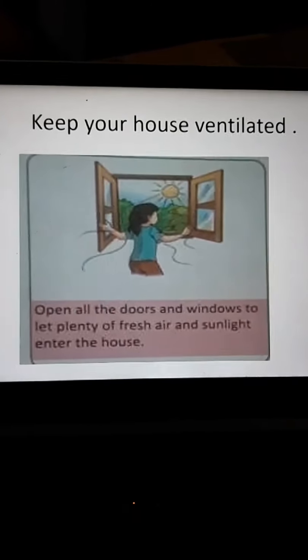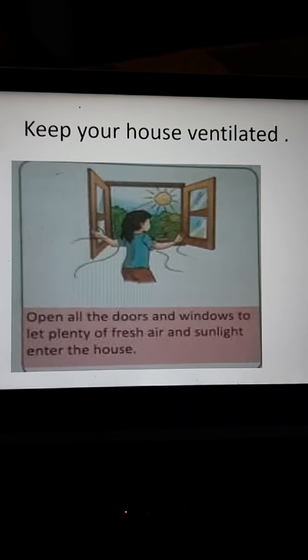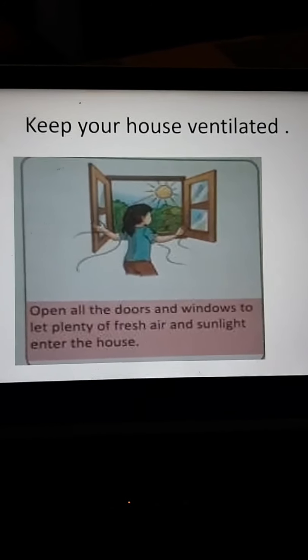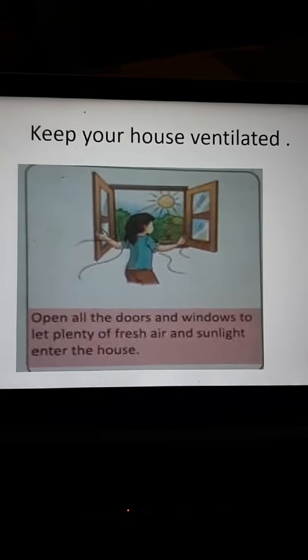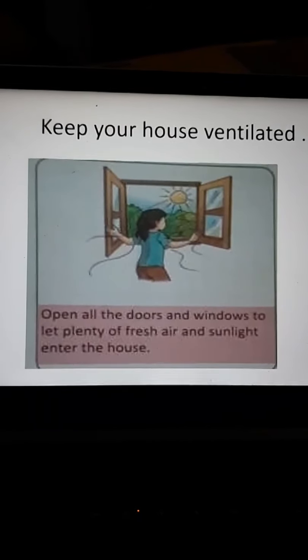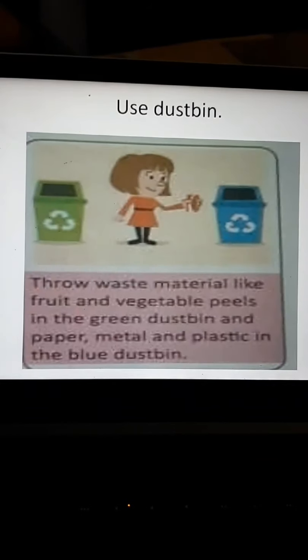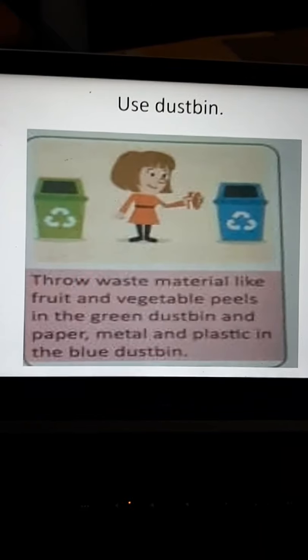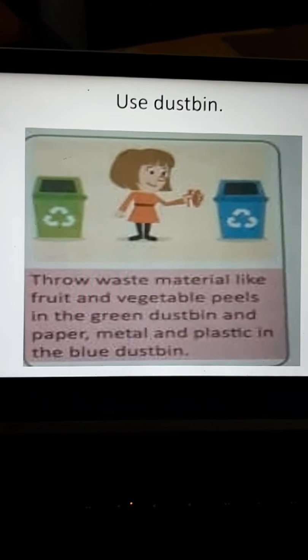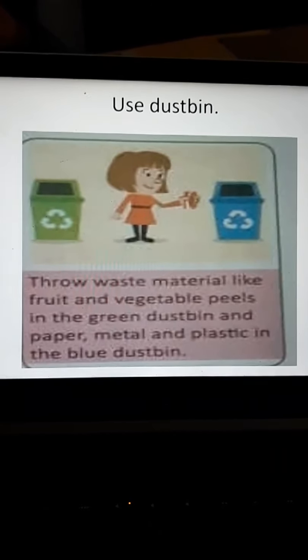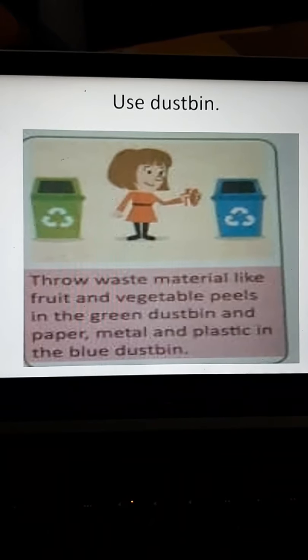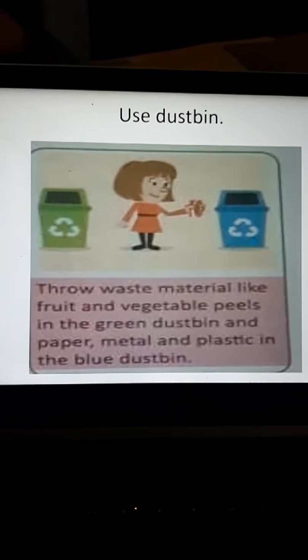होने के लिए सबसे ज़्यादा ज़रूरी है कि आपके घर में फ्रेश एयर आए और सूरज की रोशनी आए. Sunlight should come. Okay, next I will show you the way you should use the dustbin for throwing all the garbage and litter.